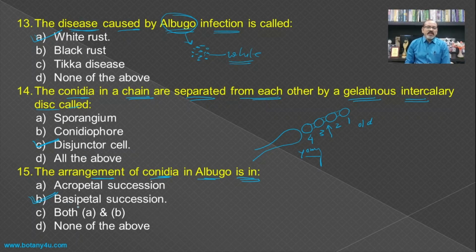You should remember that if the younger is present at the base, basipetal means at the base, from the B, basipetal, and if younger is present at the apex, from the A, that is acropetal. Here the younger is present at the base, and hence this type of development of conidia in albugo is in a basipetal succession.